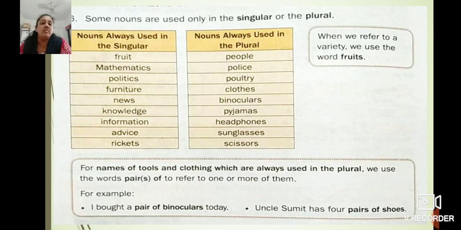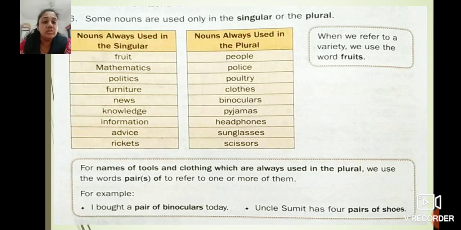And some nouns are always used in the plural: people, police, poultry, clothes, binoculars, pyjamas, headphones, sunglasses, scissors, like this.